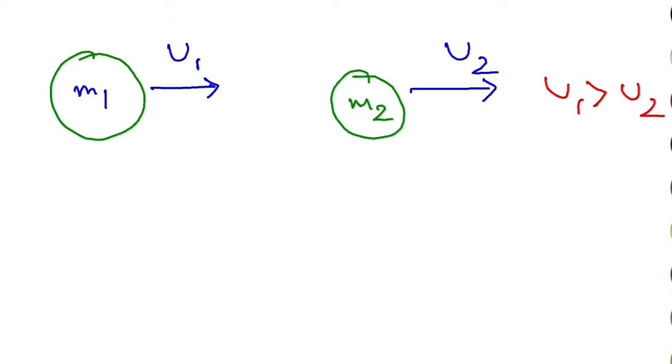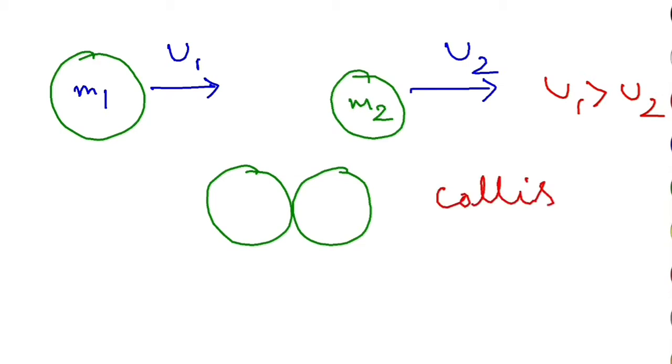If u1 is greater than u2, then obviously the m1 object will hit the m2 object, they will collide. So what will happen next is that at some time these two objects will collide, and this will be called collision in physics. Now see what quantities there are: here there is m1, here there is m2. Now after the collision, it will be over.